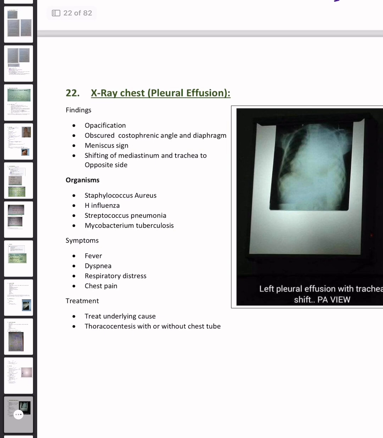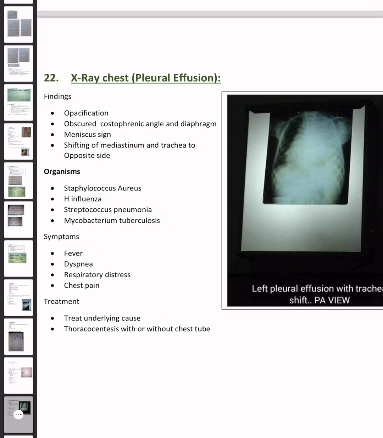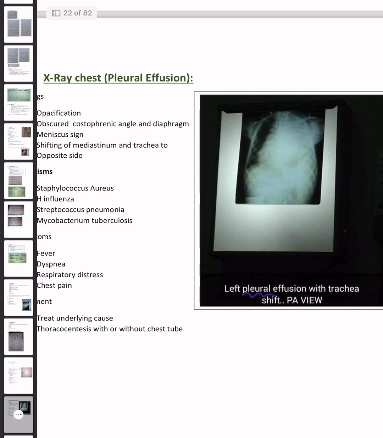This is an X-ray chest. What are the findings? This is left pleural effusion with trachea shift. This is the trachea. This is the left side. This is the right side. So here we can see the effusion. So this is the left pleural effusion with the trachea shifted to this side.